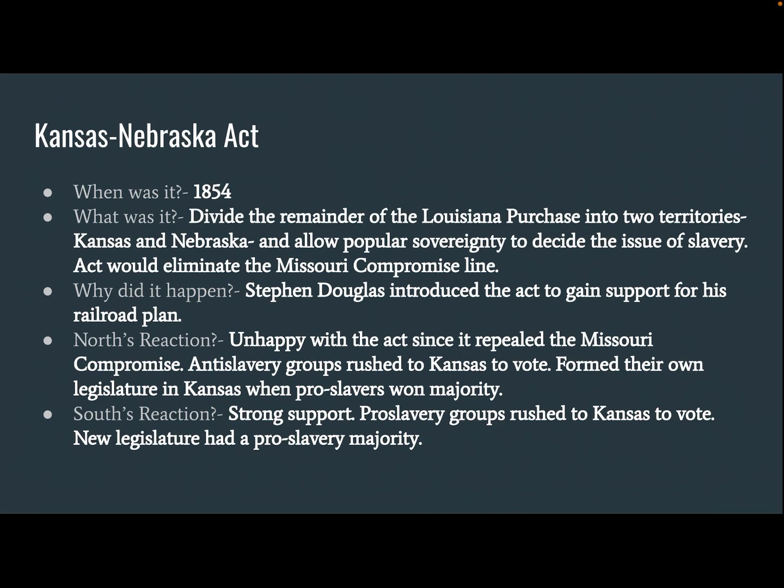What problems do you think that's going to cause? Okay, which one's legitimate? Which one are the president and the national government going to uphold, right? Which one are they going to say is the legitimate government? But then what's going to happen? I mean, one anti-slavery legislation, one pro-slavery legislation. Do you think they're going to get along? No, and they're both trying to say that they are governing the territory, right? That's not going to work. That is definitely not going to work. We see it even today with two groups on opposite sides of the political spectrum, right?